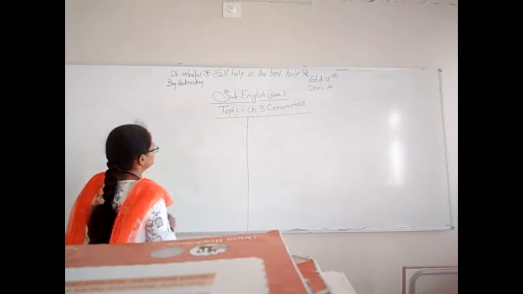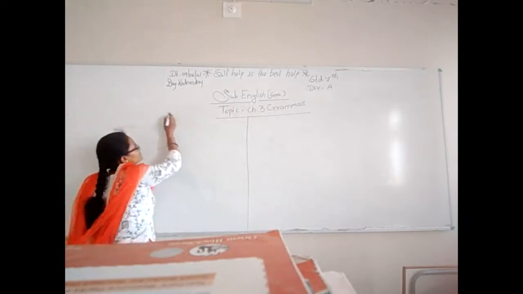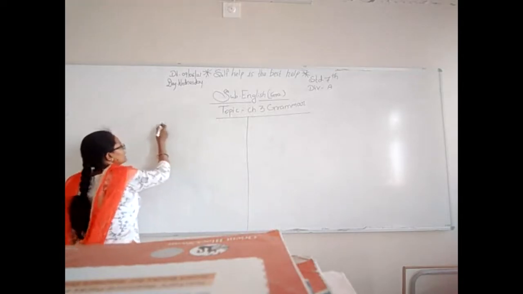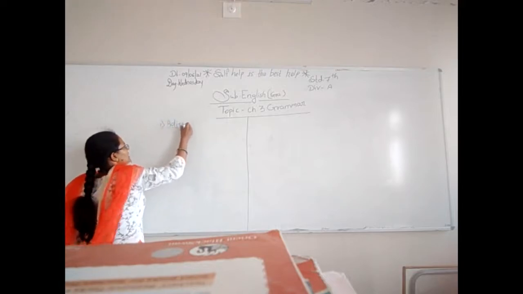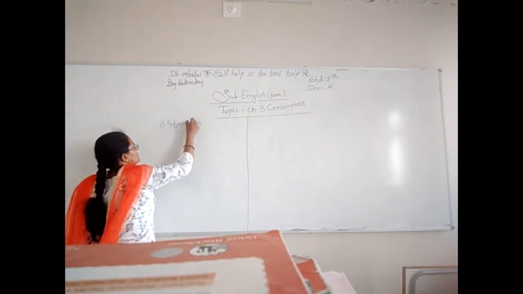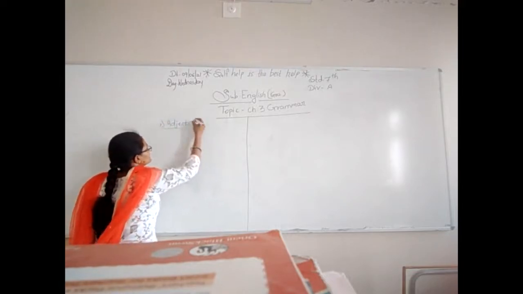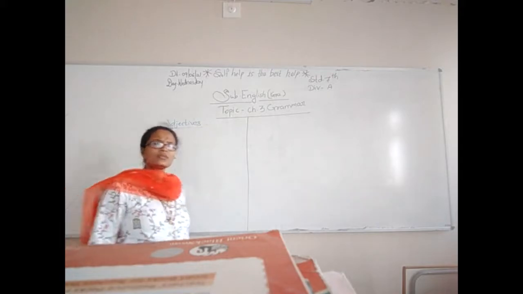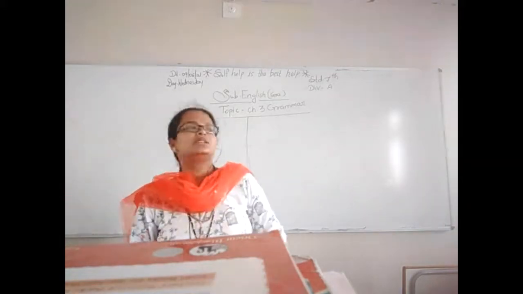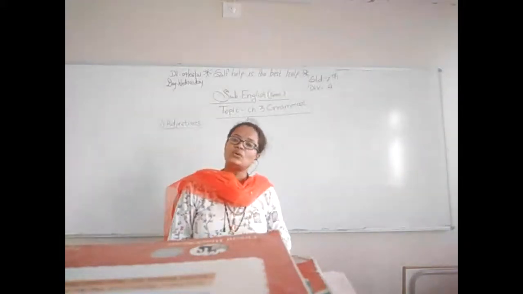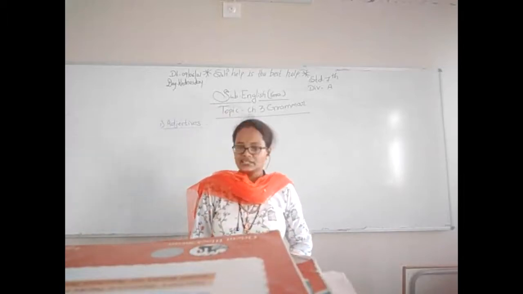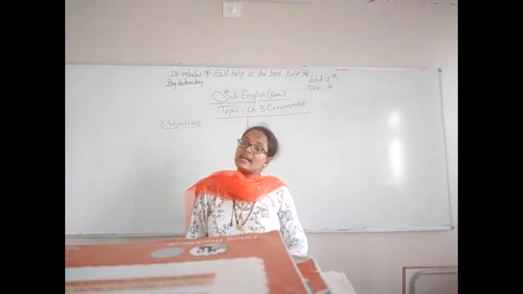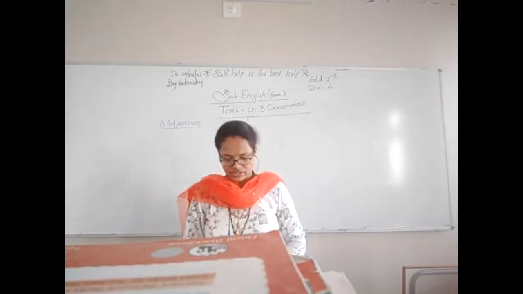Now see, in our previous class we learned about adjectives. What are adjectives? Adjectives are the words that describe the noun. We learned about the descriptive adjective, adjective of quantity, demonstrative adjective, possessive adjective, numeral adjective and interrogative adjective.